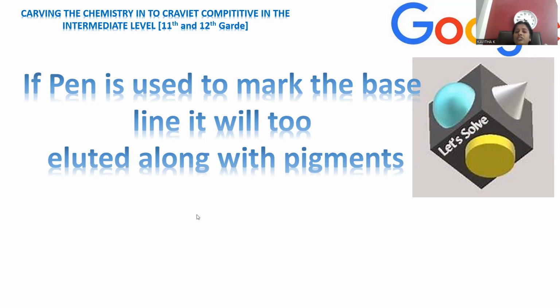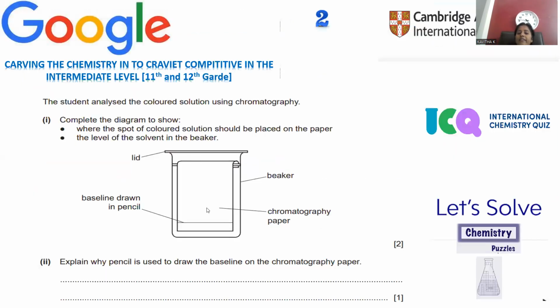So that pigment has a natural tendency to elute along with the mobile phase, so that can interfere with the substances you want to examine. So pen usage is completely prohibited in the chromatographic technique. Otherwise, this pen pigment will elute along with the solvent, so we can't analyze or identify to what extent the sample substance is traveling, because this pen pigment also travels along. So we must avoid the pen. Rather, pencil is safe for the examination in the chromatographic technique.